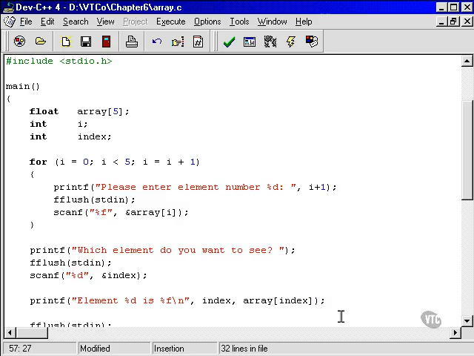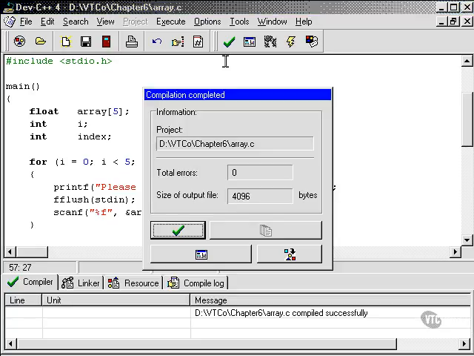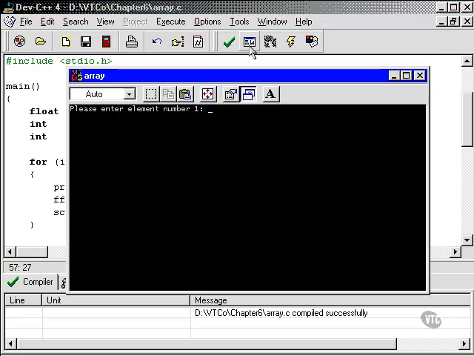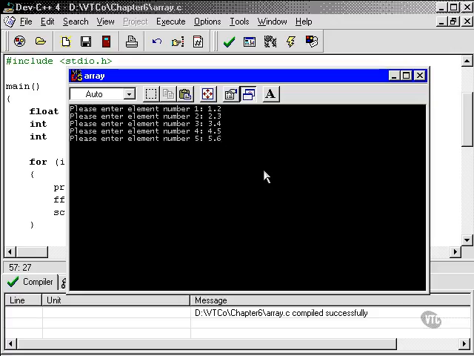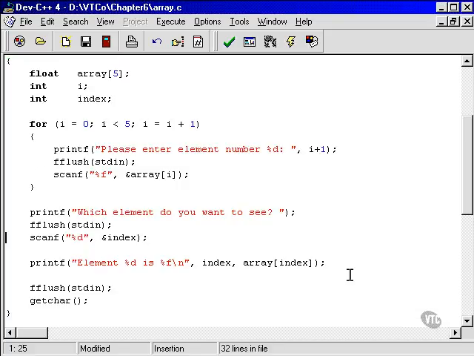Anyway, let's see if that works. Compile, no errors, run. Okay, try again: 1.2, 2.3, 3.4, 4.5, 5.6. Which element do you want to see? Oh, I don't know. How about number 5? That's clearly wrong. So what have I done wrong here? Yep, you guessed it. I forgot to put the -1 back in. You're probably already sitting there going, hang on, he hasn't put the -1 back in. Okay, now I have. Let's try it again.